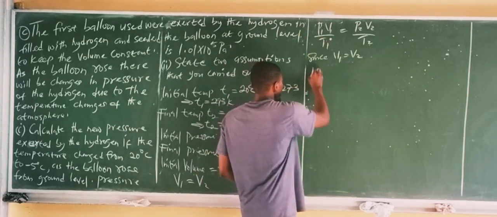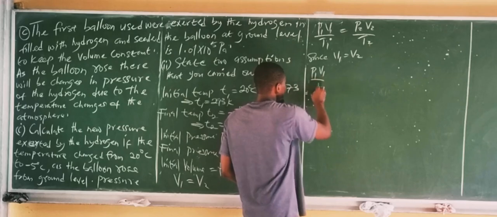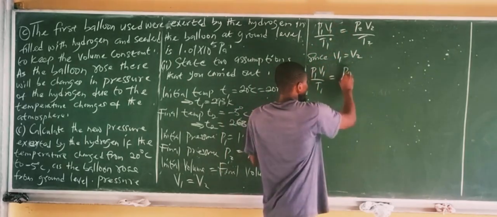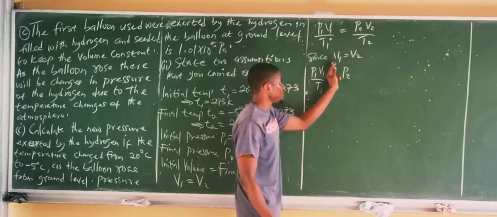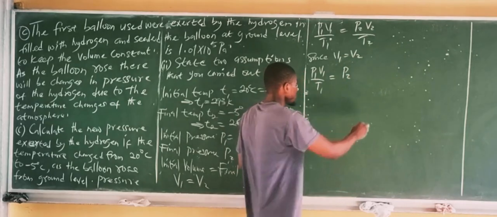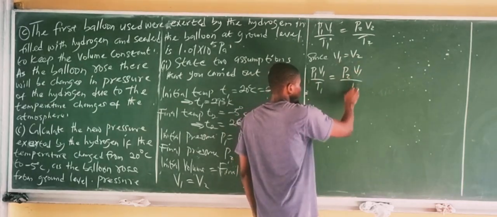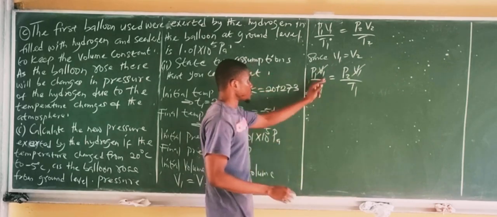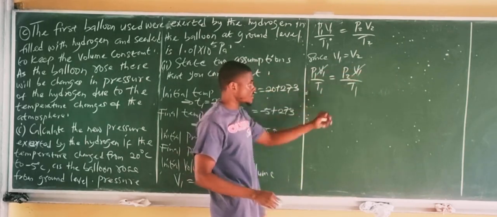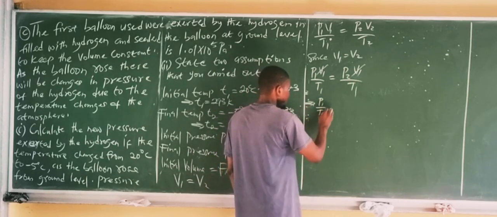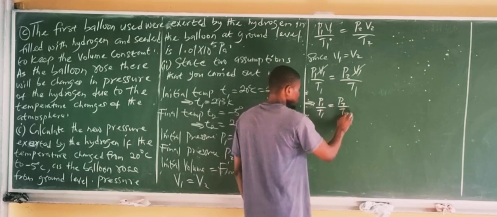Notice that these volumes can cancel out because they are the same, they are constant. So that simply means that we have P1 over T1 equals P2 over T2.